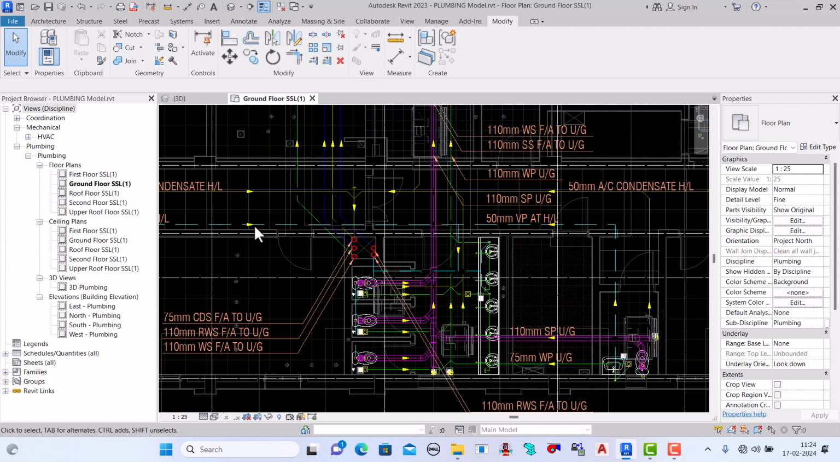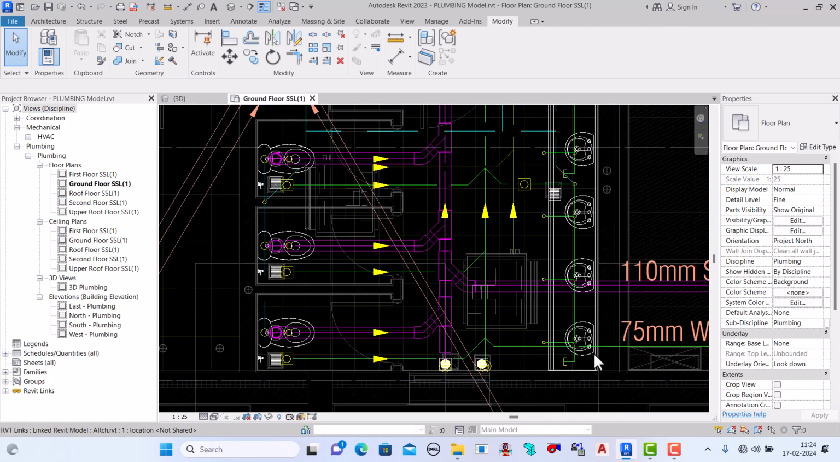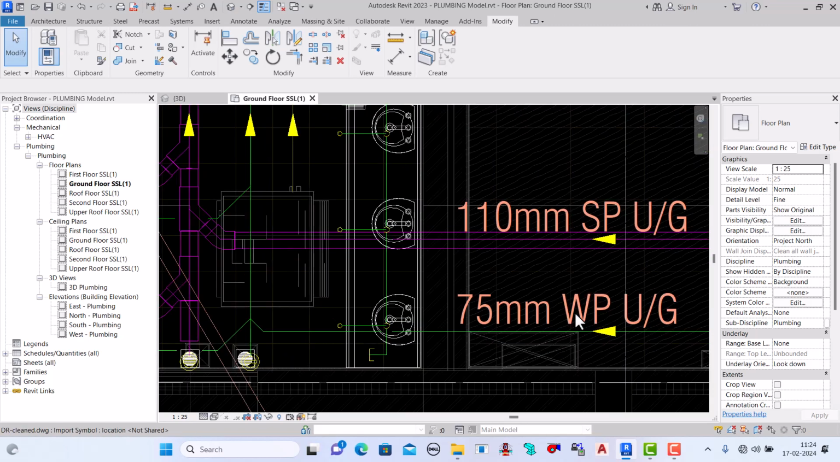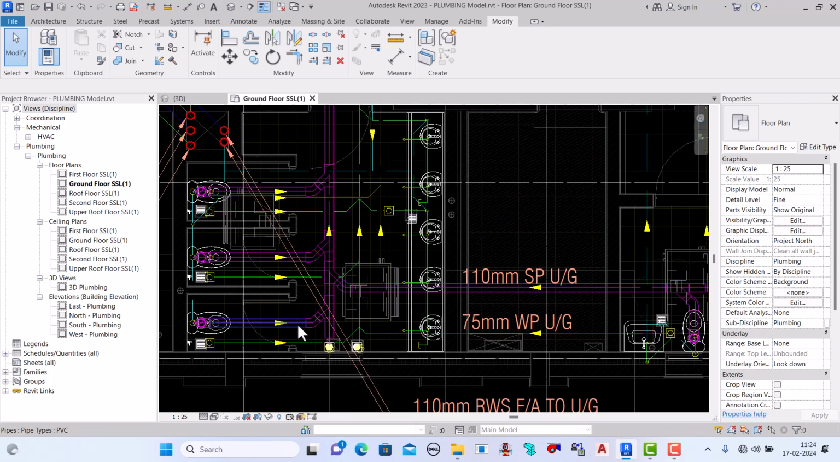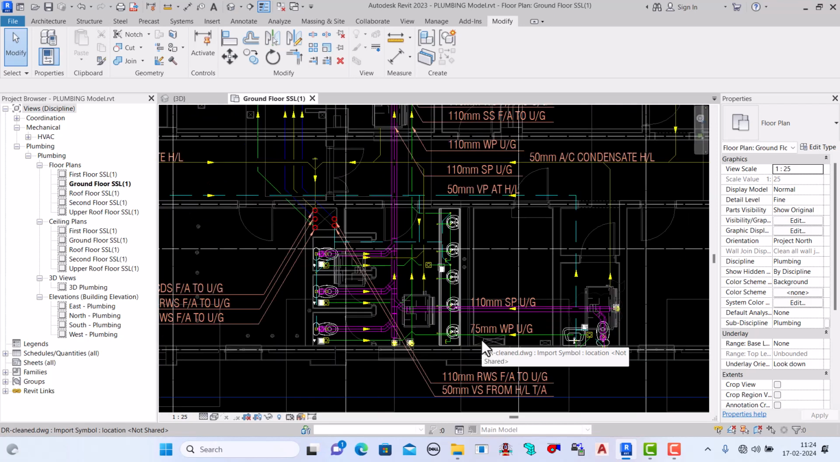In my previous video, I showed you how to model the drainage system of the soil pipe. In this video, I'm going to continue and we'll do the modeling of the waste pipe. It is similar to the drainage system of the soil pipe, but we will continue.